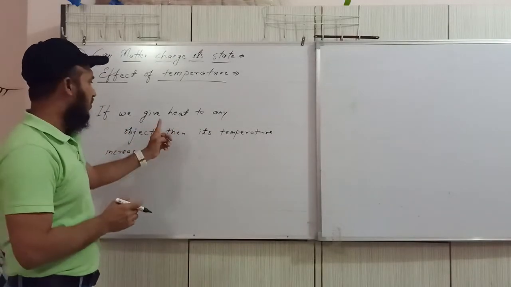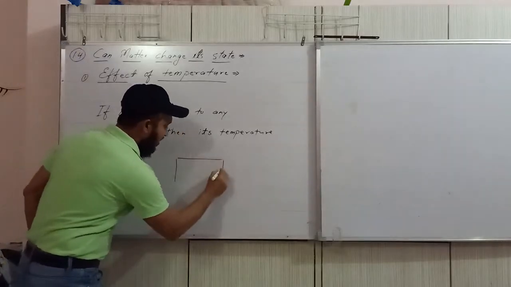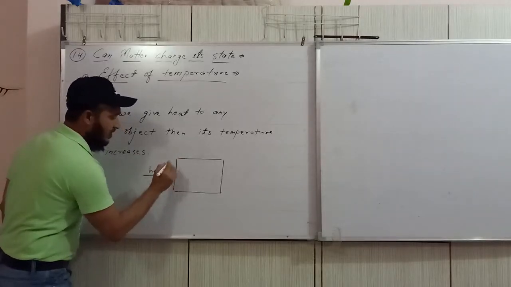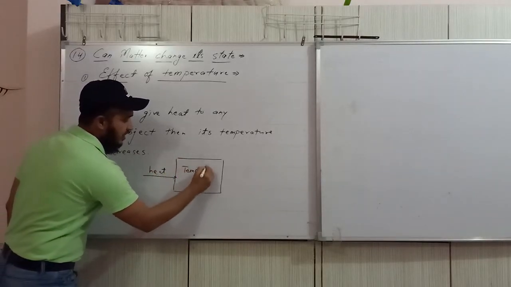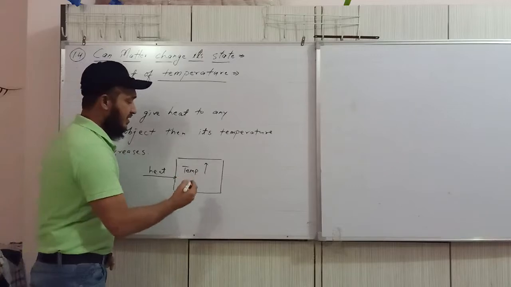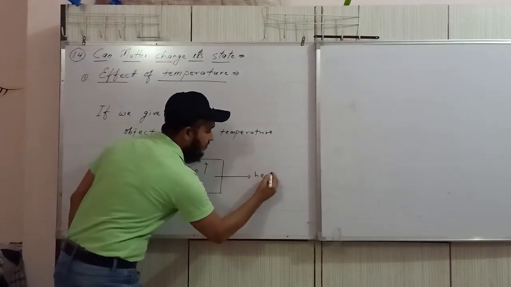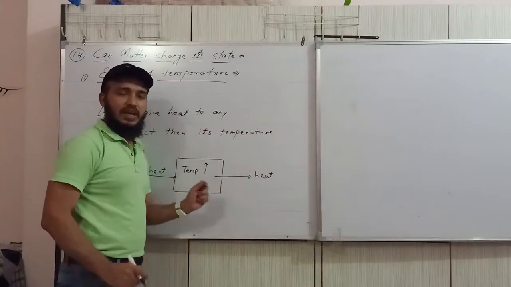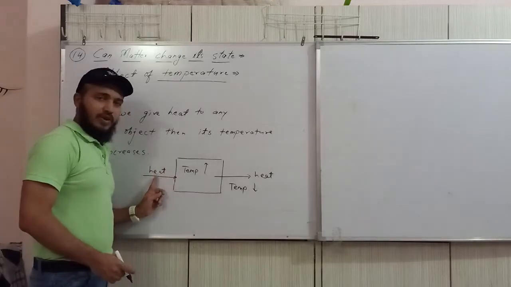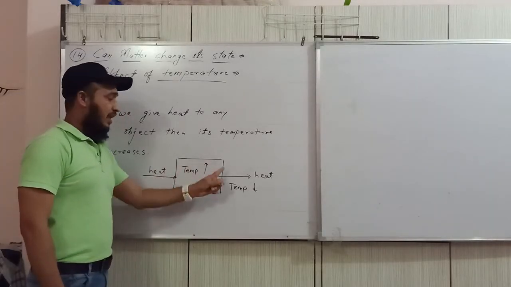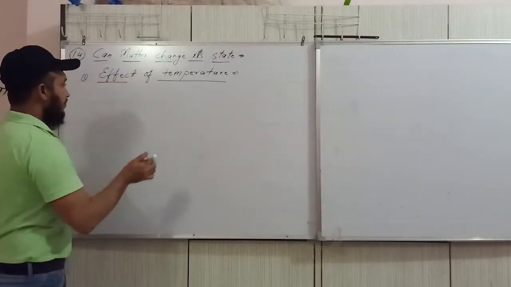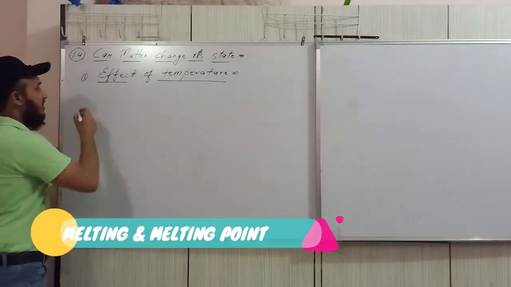This is a general rule. So always keep in your mind that, consider an object: if you give heat, its temperature increases. But if you take out heat from any object, then its temperature decreases. If you give heat energy, temperature increases. If you take out heat from any object, then its temperature decreases. Now, effect of temperature. First we talk about the melting process.